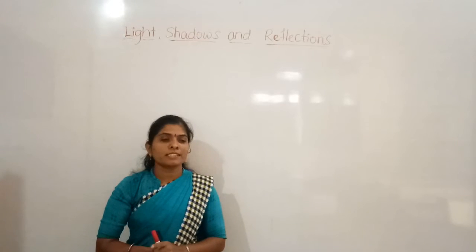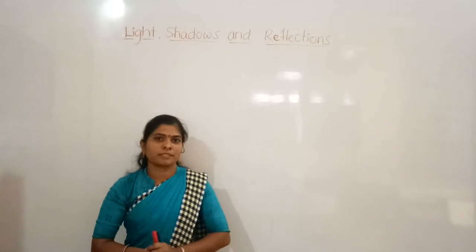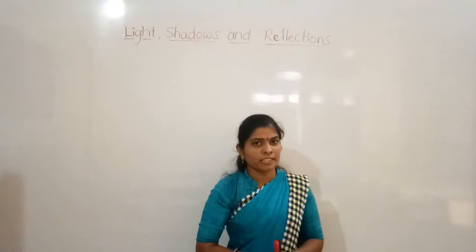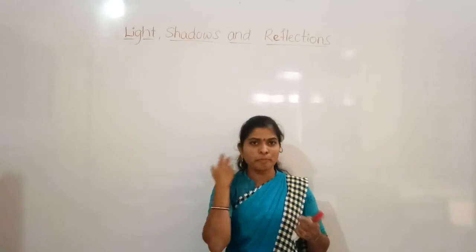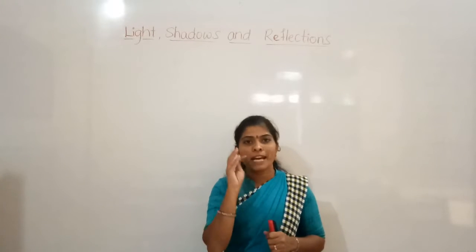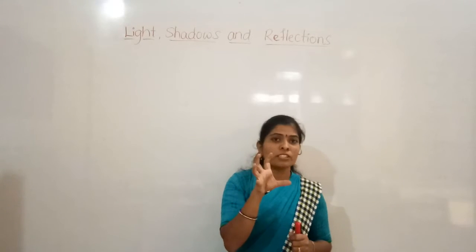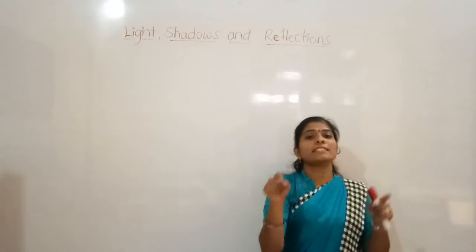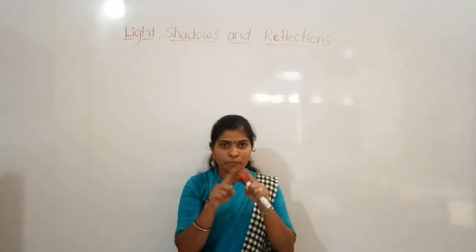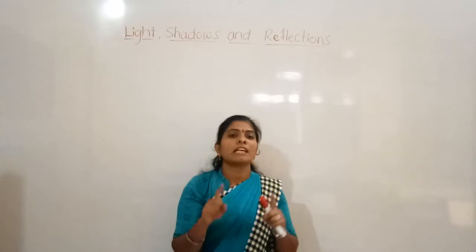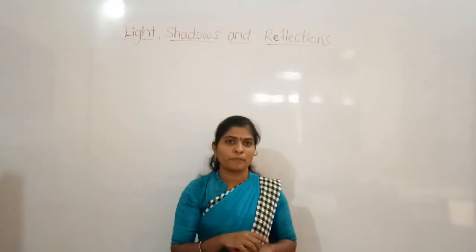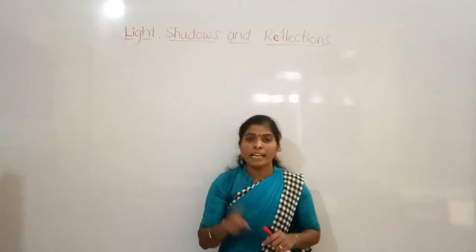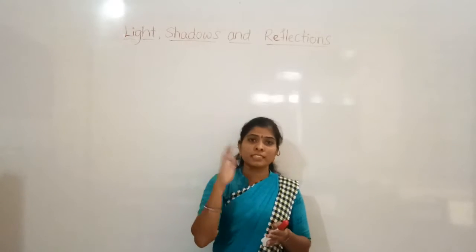See, what I said: light reflects when it strikes a surface. It means it comes back, and when it comes back it forms the image. So the image we see in the mirror is the reflection. To understand this, you can try in the dark.